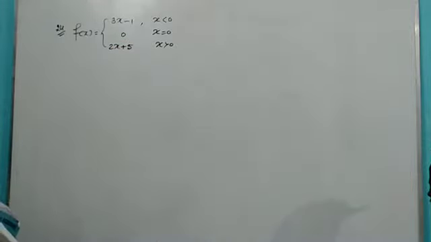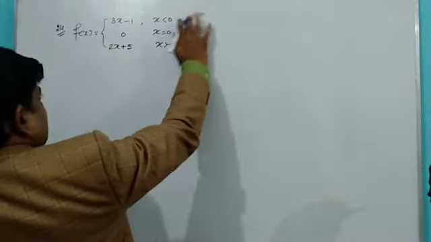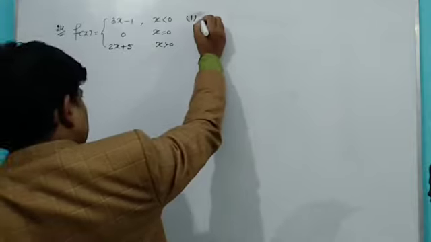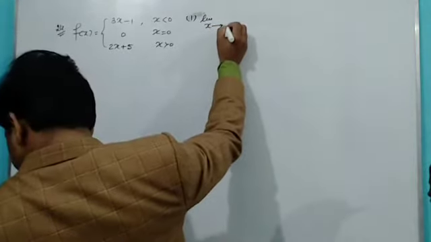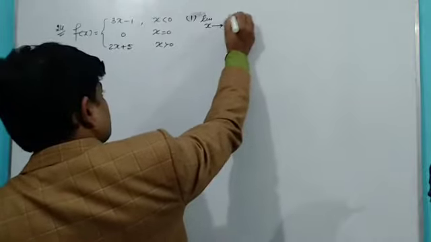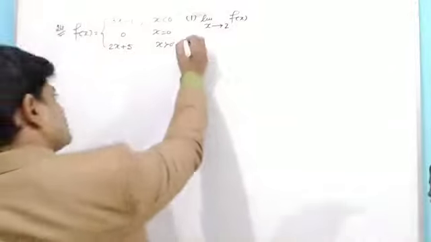Now we have to evaluate the first part of this question. I have to find the limit as x tends to 2 of f(x). The second part of this question is there.